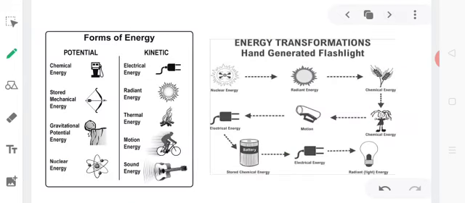Energies of several types. For example, mechanical energy, heat energy, sound energy, light energy, magnetic energy, electric energy, atomic energy, nuclear energy, chemical energy, solar energy, and so on. It is possible to bring about a transformation of one form of energy into another. Like as you can see in the picture right now,